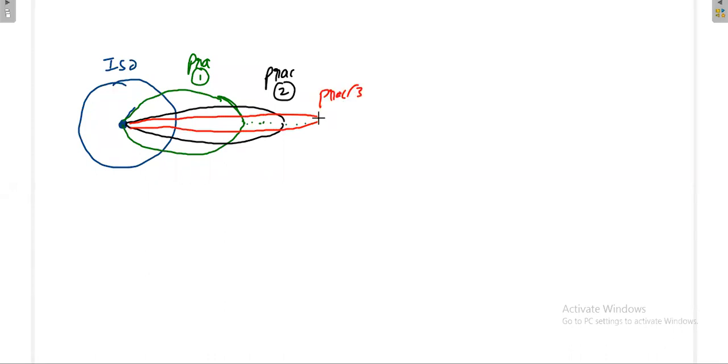Now I am going to ask you one question. You have 3 practical antennas. Which antenna can you use for highway purposes? Please imagine that near the highways there are no villages. You have to concentrate your power only on highways. You want to cover only the people who are going on the road. Which antenna can you use? Isotropic, or practical 1, or practical 2, or practical 3? Which one will be better? Practical 3, sir. Yes, practical 3.